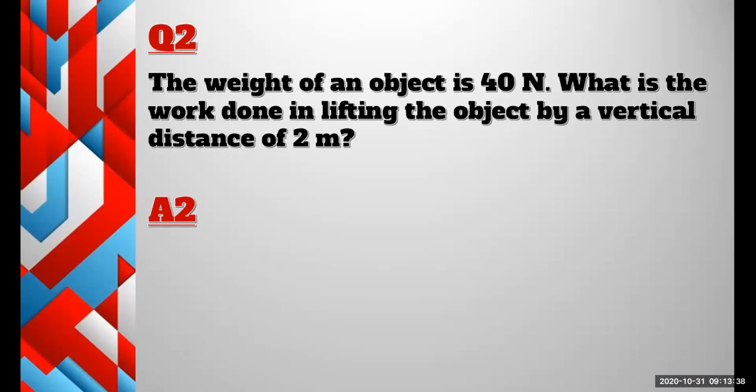You can't write it as 80 Newton meter, right? 80 joule is the answer. Is there a symbol to represent joule? The symbol is capital J. Capital J is the symbol.